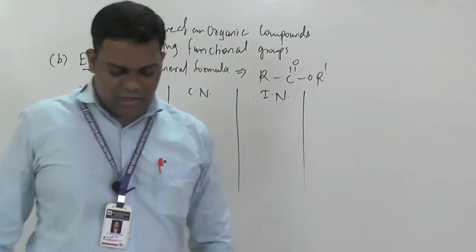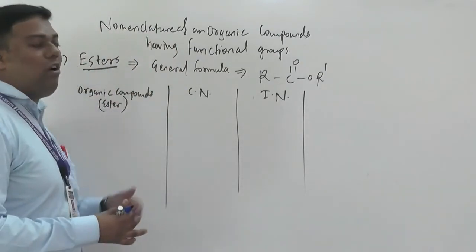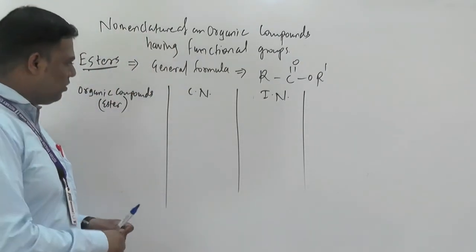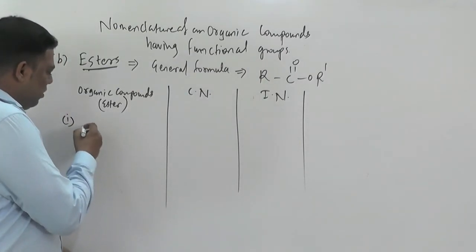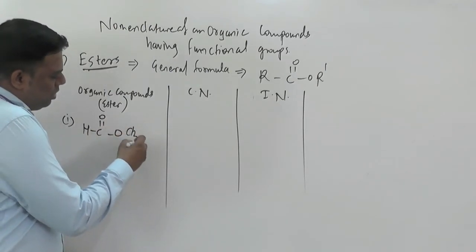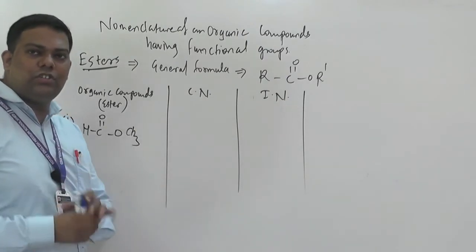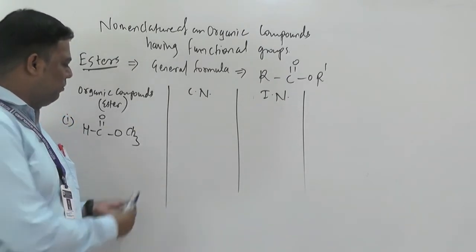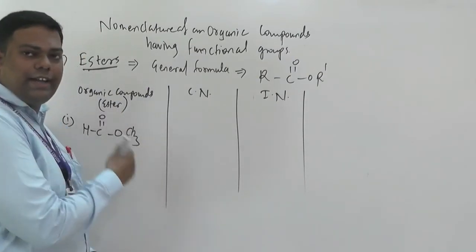Ready? Okay, so see here beta, how we can write for esters. Ready? So see here, suppose I will take here first ester HCOOCH3. So always keep in mind regarding esters, you have to give names from this right hand side. Okay, whatever alkyl group is present on the right hand side.